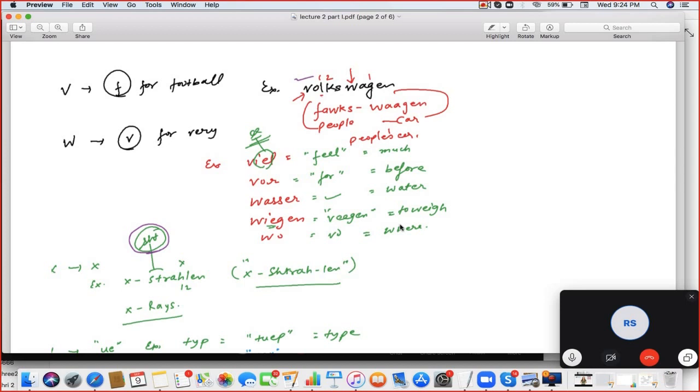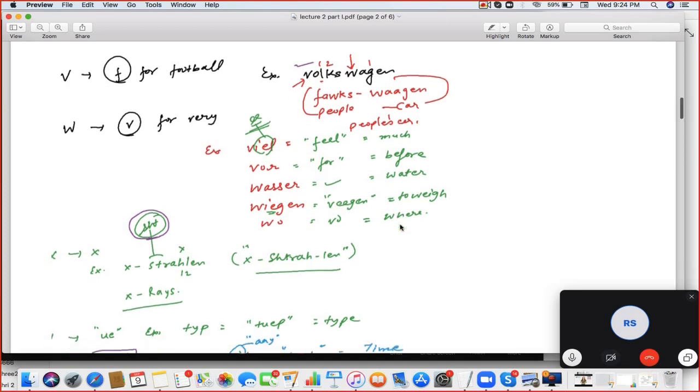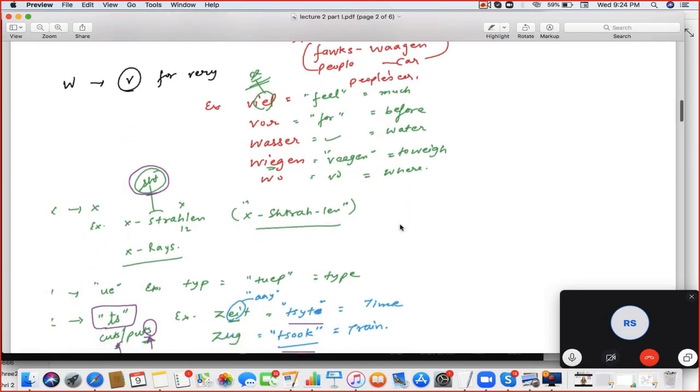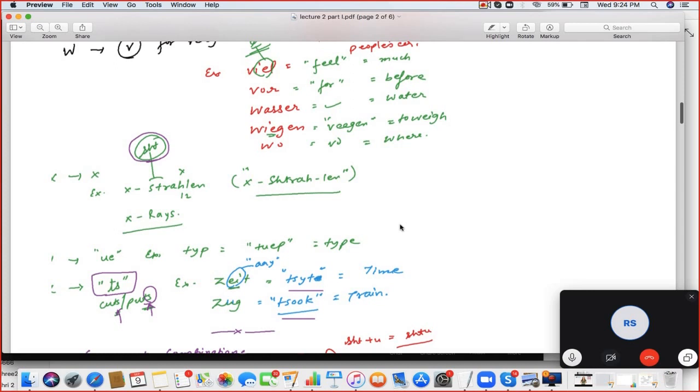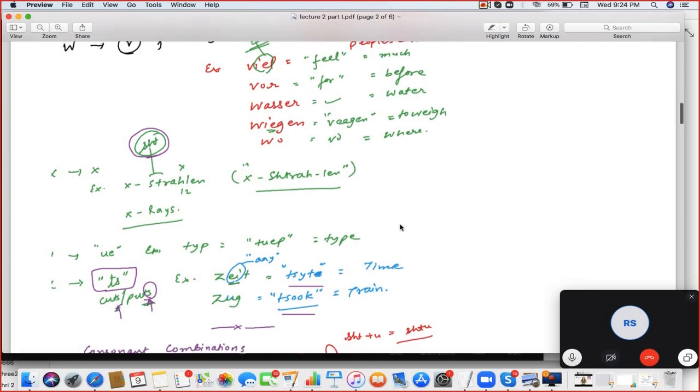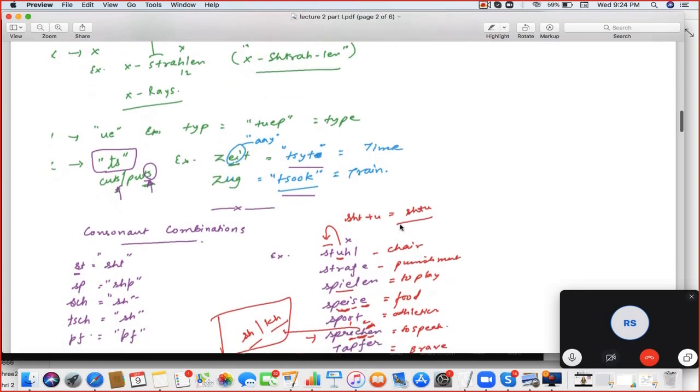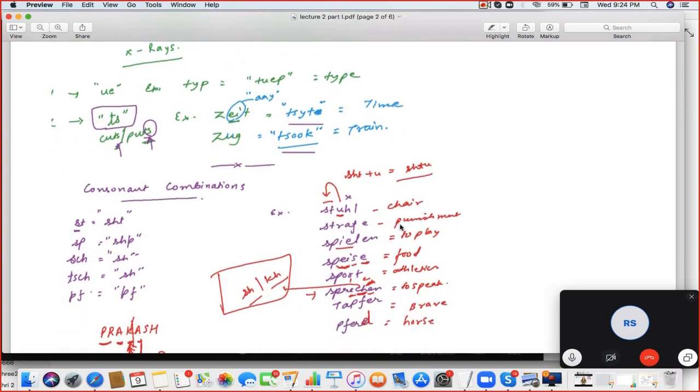So Wasser, Wegen. X will be X, so X-Strahlen, X-ray. Next, T will sound as T.